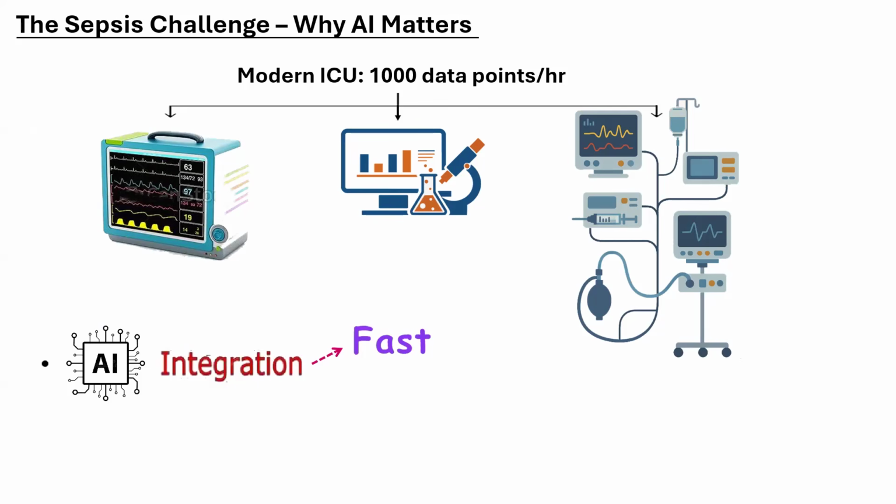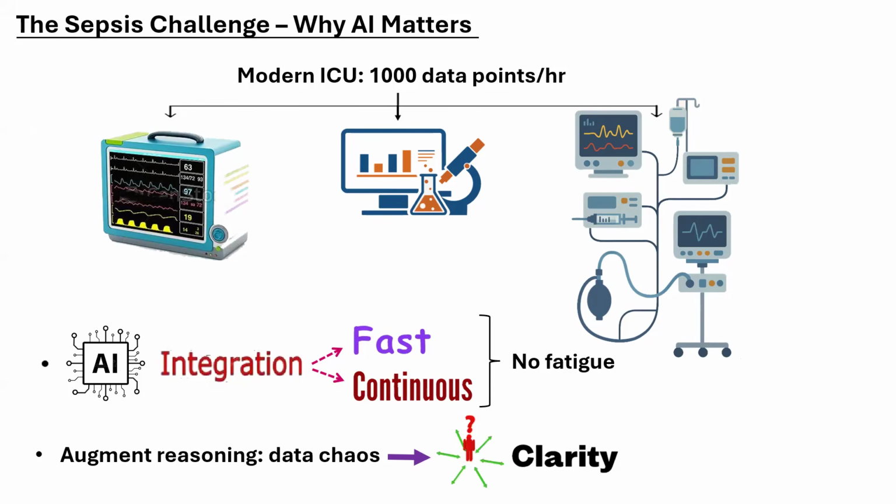And humanly, it's not possible for us to integrate this data. So the AI helps us in integrating all this data very fast and in a very continuous way. The human mind can get enormously fatigued in trying to integrate this, but there is no fatigue component with AI. AI helps in augmenting the reasoning and looking for clarity in the chaos. I always tell intensive care is all about having clarity in chaos. So that's what AI does. In the data chaos, it helps to establish clarity and helps us in making good clinical decisions.